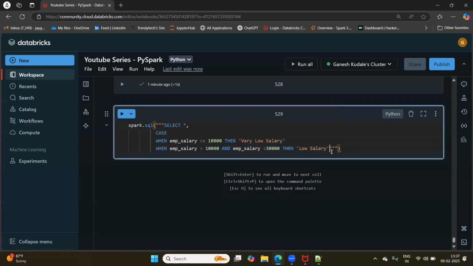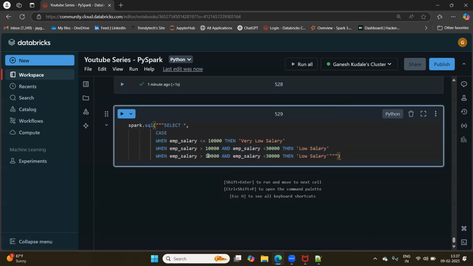What is next? Next is when employee salary is greater than 30,000 and less than or equal to 50,000, then average salary. Then average salary, right?